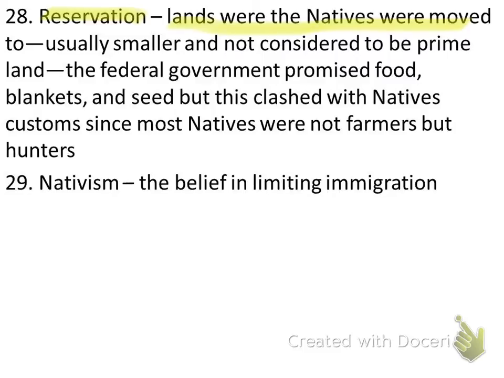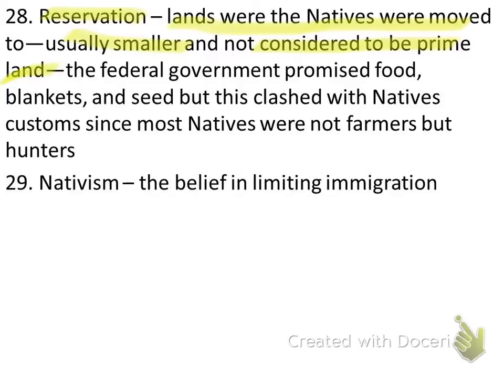And the Indians that were east of the Mississippi River as part of the Indian Removal Act of the 1830s, we talked about in a previous video. The Cherokee Trail of Tears, they were essentially moved to what is now Oklahoma. And then eventually more reservations were opened up. Once oil was discovered in Oklahoma, those lands were taken from the natives, given to the companies to pump the oil out, and other reservations were created. But that's what a reservation is. These are lands where the natives were moved to. Usually they were smaller and not considered to be a prime land.